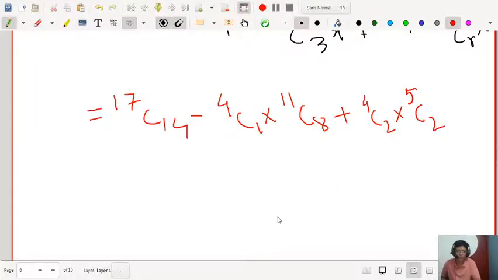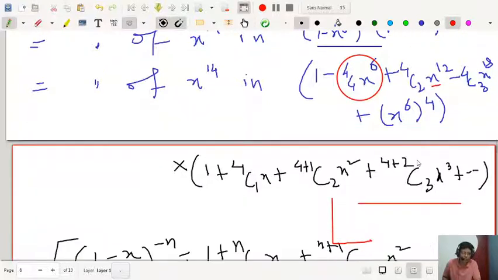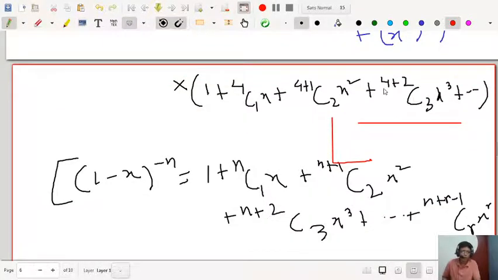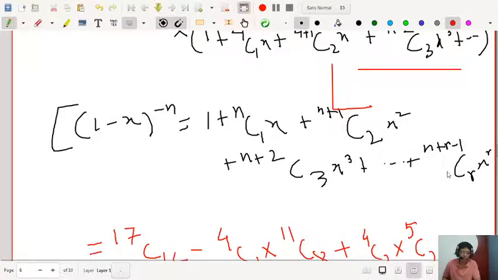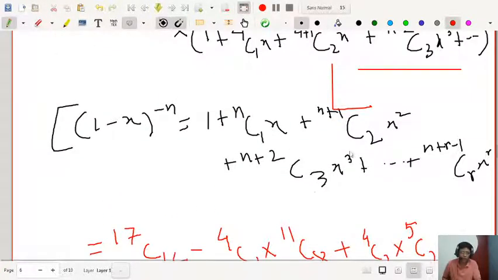You can check that. The first one is 1 into x, the coefficient of x to the power 14 in the next term. What is the general term? You can substitute and check that 17c14, because the coefficient of x to the power 3 is n plus 2 c3, the coefficient of x square is n plus 1 c2, like this.